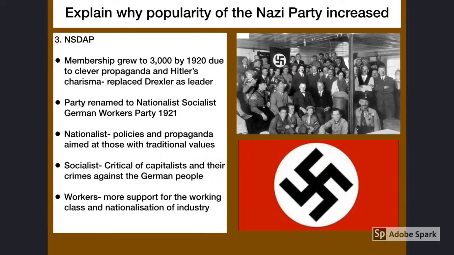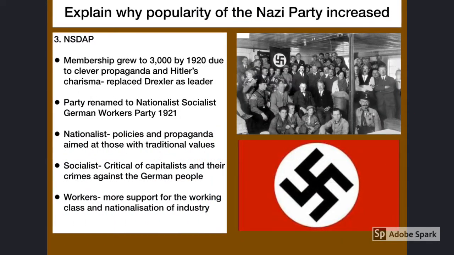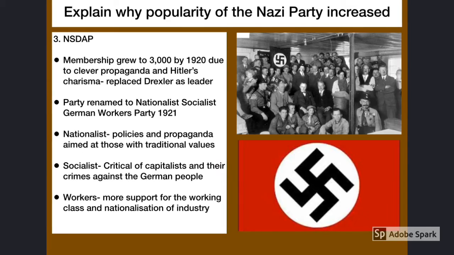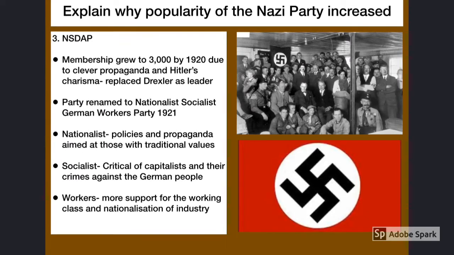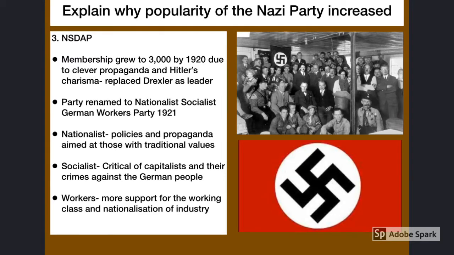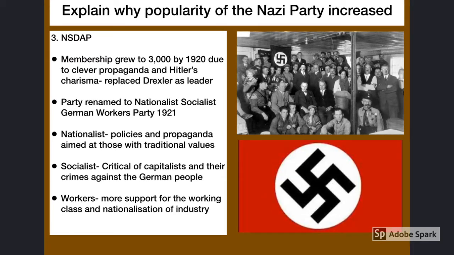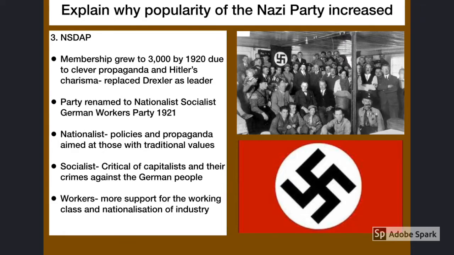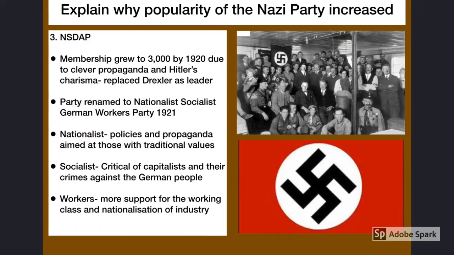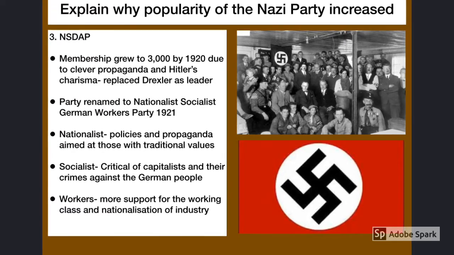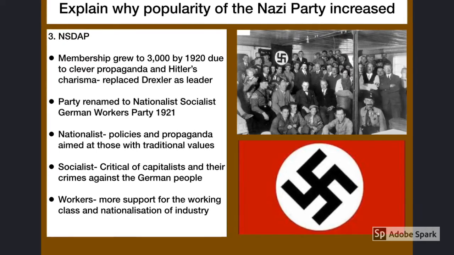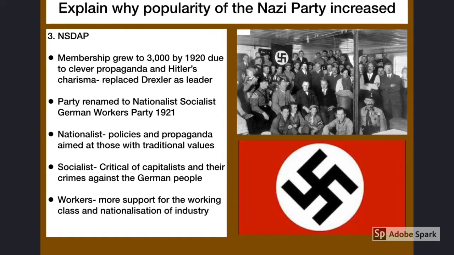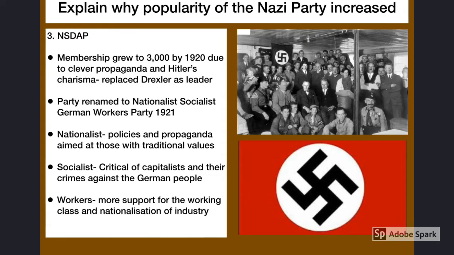The 25-point programme did attract more members and more voters, but it wasn't until Hitler actually took charge that the party really began to grow. Hitler renamed the German Workers' Party into the National Socialist German Workers' Party so that it could appeal to more left-wing and right-wing voters. He invented the swastika logo, made up of colours representative of the German flag, and also invented the SA, the stormtroopers.